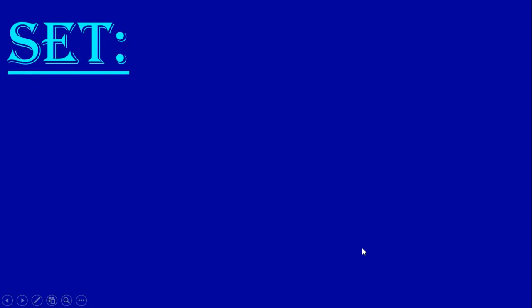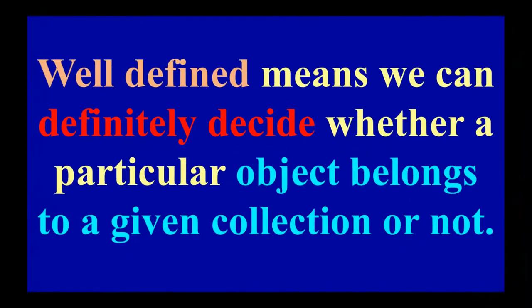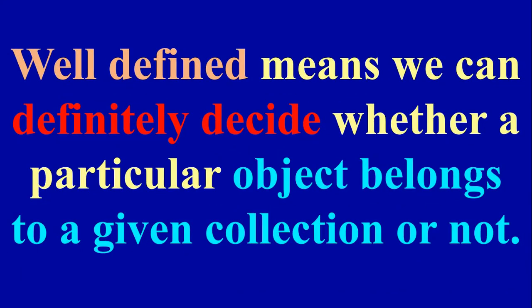Now how do we define a set? A set is a well-defined collection of objects. If we define properly what is there in that group, then it is called a set. Well-defined means we can definitely decide whether a particular object belongs to a given collection or not. If any object is given, we can decide whether it belongs to the given collection or not. That's why it is called well-defined.